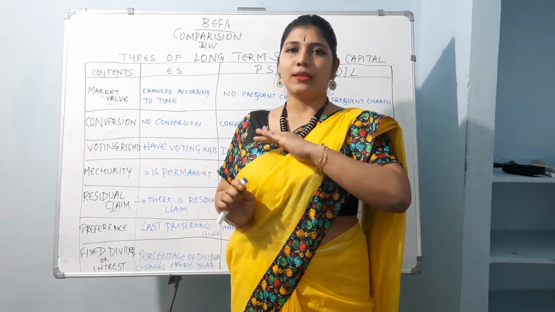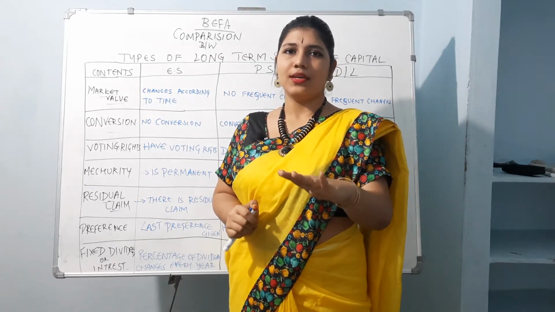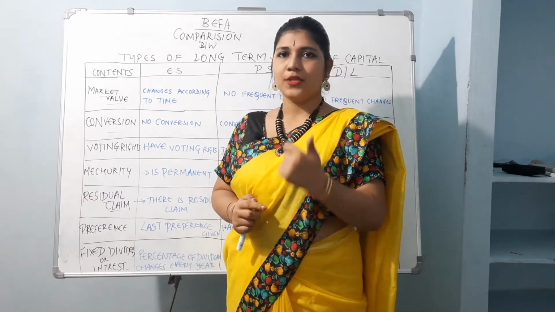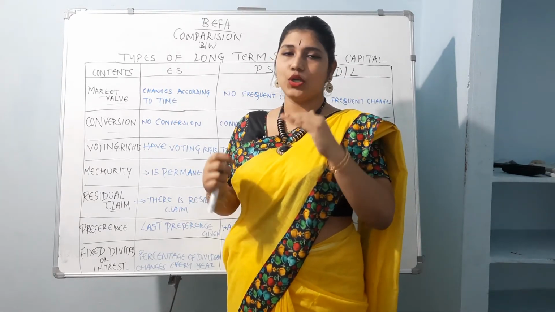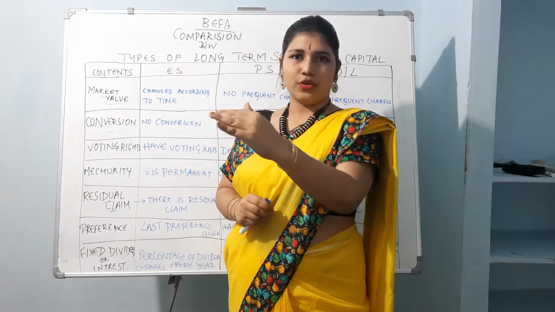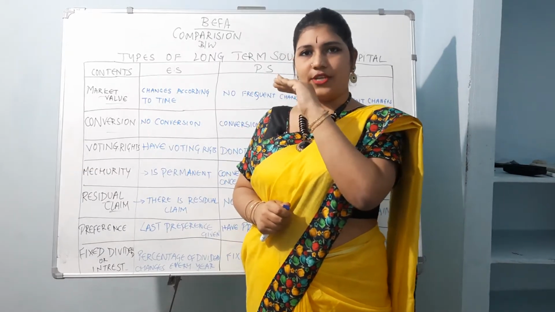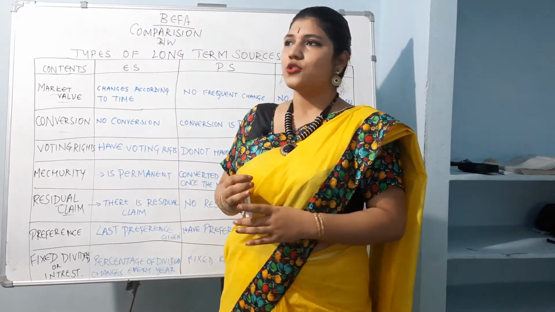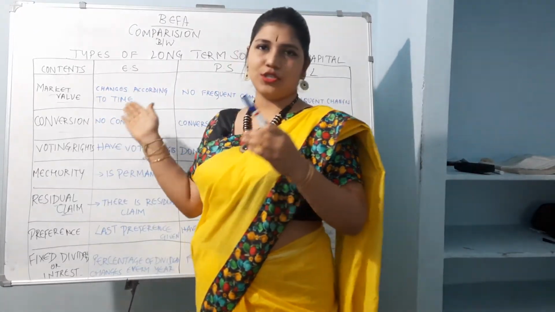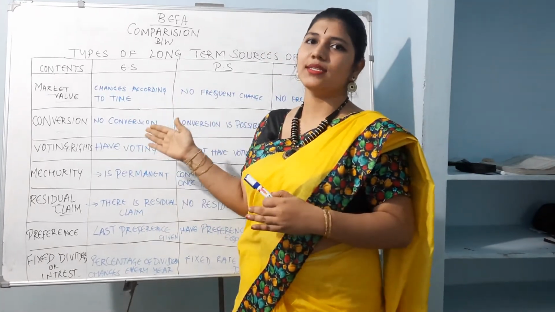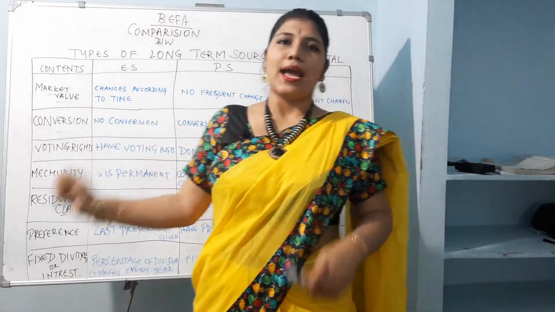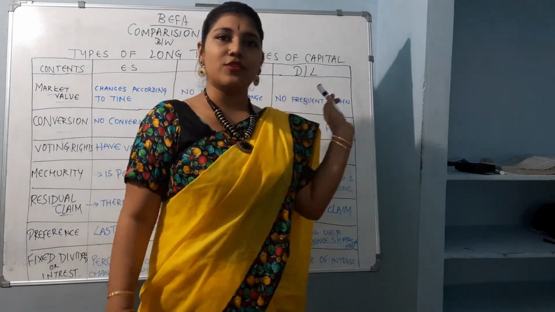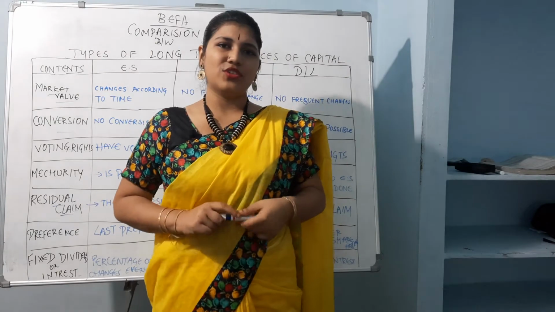The preference share fixed amount is always fixed, and that doesn't change even if you go to any other company. So it remains the same. If you want something higher, you can go to another company. Once they fix a share value as 50,000, they only pay you 50,000, not other than that. So like that, conversion is not possible in equity shares, but in preference shares and debentures or loans, conversion is also possible. What does it mean that conversion is possible?